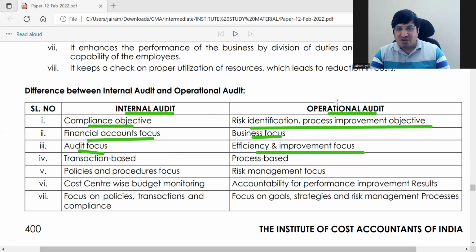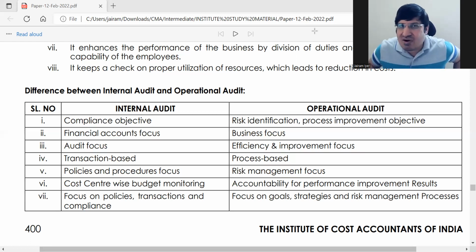ठीक है, इसमें आप you are not studying the records here in operational audit. Okay, this is transaction based, this is process based. You're studying the processes. Okay, policies and procedures, risk management focus. Okay, cost center wise budget monitoring, accountability for performance improvement results. Okay, so this is cost center wise. So internal audit is mostly based on records generally, correct? Mostly records, little bit of other things. Okay. So, and then here focus on policies, transactions, and compliance.